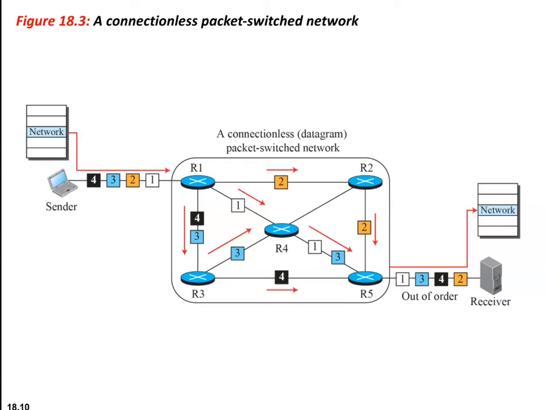The network layer is responsible for the delivery of packets, and packets travel in different paths. You can see here 4, 3, 2, 1. These are the fragments of that single packet, but 4, 3, 2 travel through different paths, however reach the final destination, and these will be received out of order.